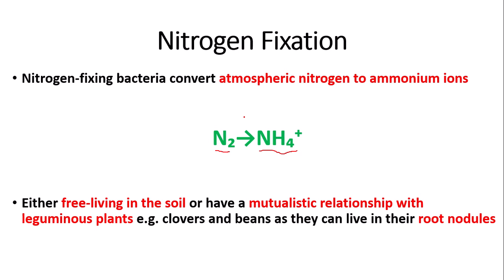Now, the nitrogen-fixing bacteria are either free-living in the soil or they have a mutualistic relationship with leguminous plants, so clovers and beans, as they can live in their root nodules. So they're either free living in the soil or have a mutualistic relationship with legumes because they live in their root nodules.